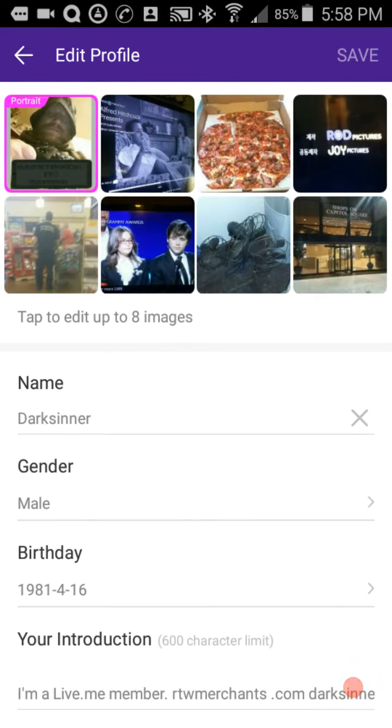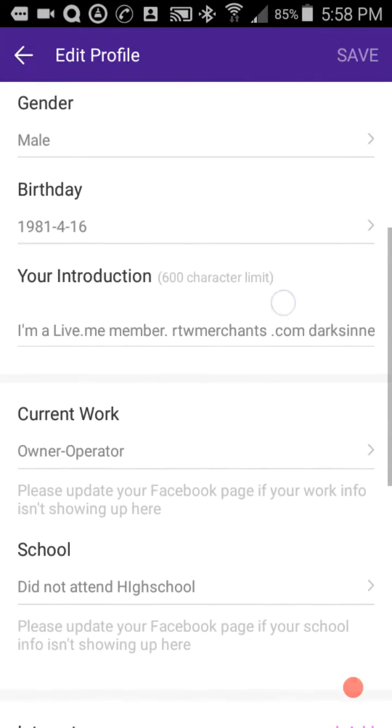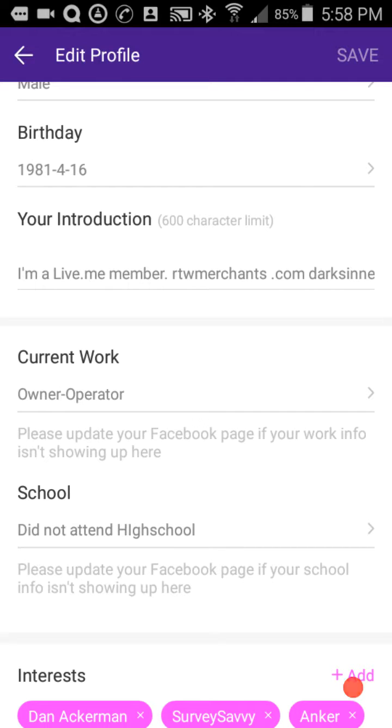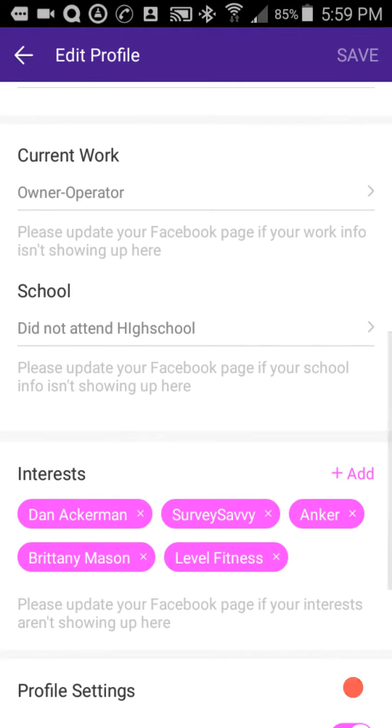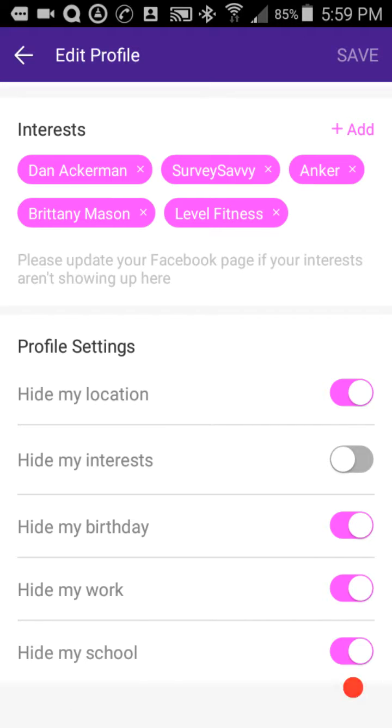You can upload up to 8 pictures. You need to set one of them as your profile pic though. Then you can use your name, your screen name. You can use your gender. You can put in your birthday, put in an introduction. You can allow Facebook to fill some of this stuff out if you log in through Facebook and allow it to do so. You can also hide all of this stuff.